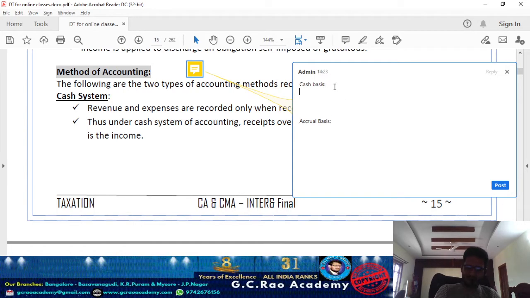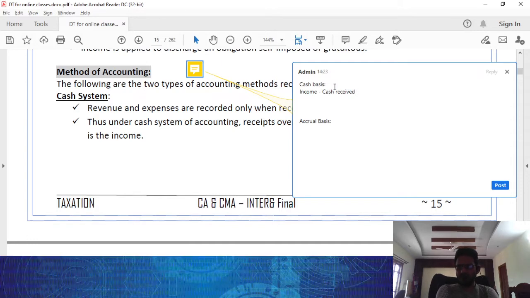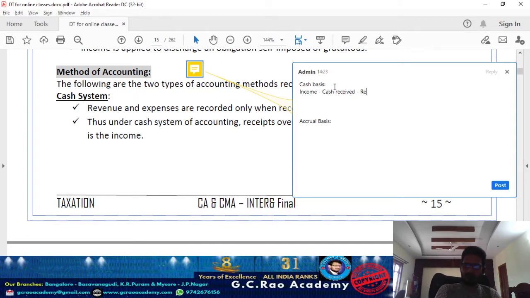Under cash basis, when to recognize the income? When you receive cash against that income. When you receive the cash against that income, then that income should be recognized in your books of account. And a particular expense should be recognized when you pay cash against that particular expense.